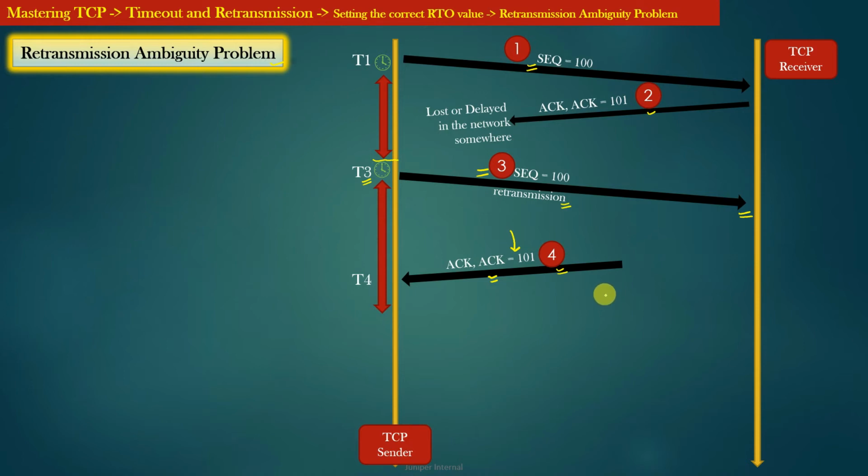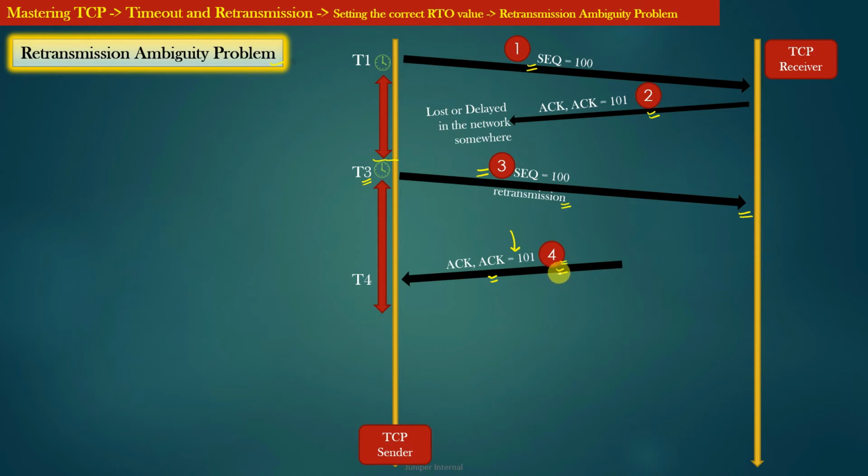There is no way that the TCP sender can decide whether this ACK is issued by the TCP receiver in response to segment number 3 or is the same ACK which was originally issued in response to segment number 1. So basically ACK number 2 and ACK number 4 are indistinguishable from each other by the TCP sender.